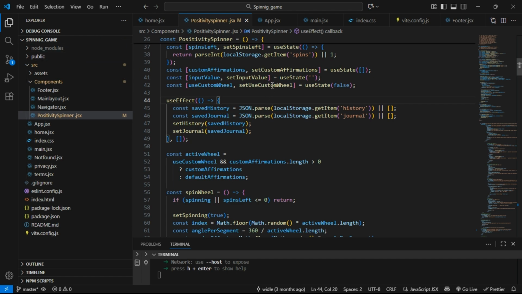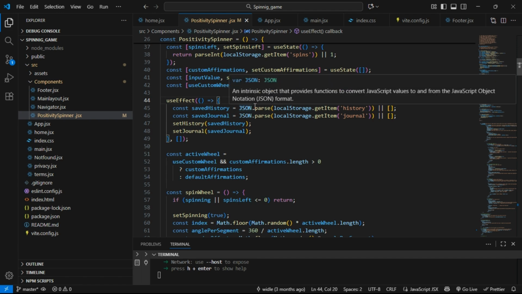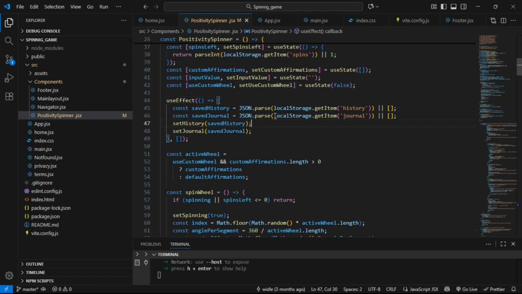What I check is whether there is something saved already. I check if there is a value saved in history, and if there is any data from that, I set it up.